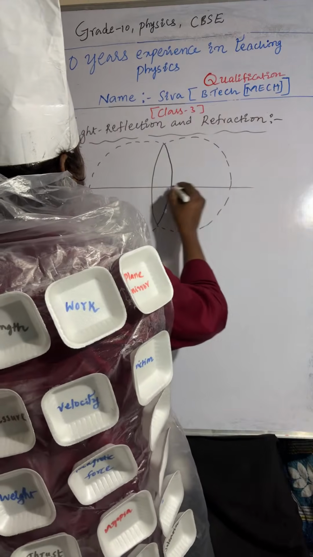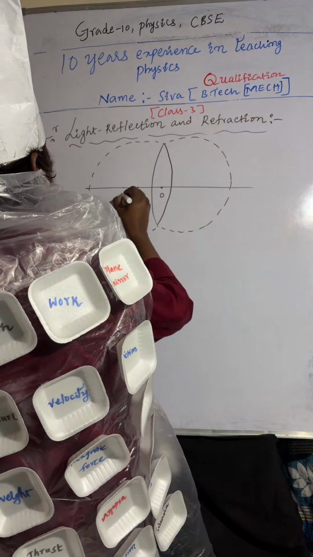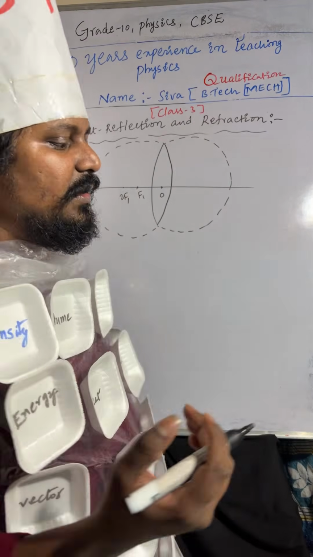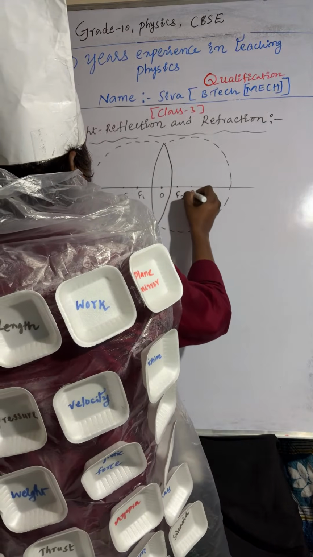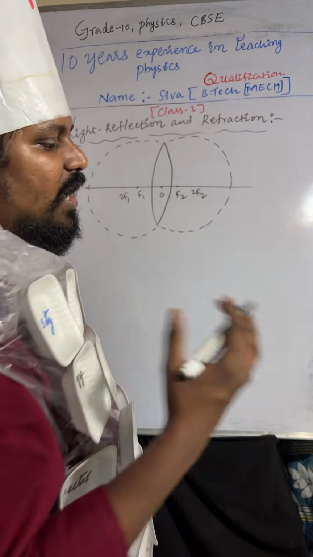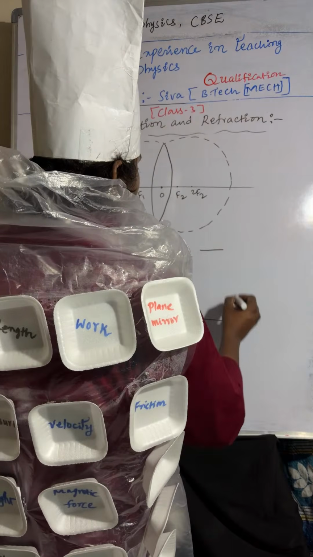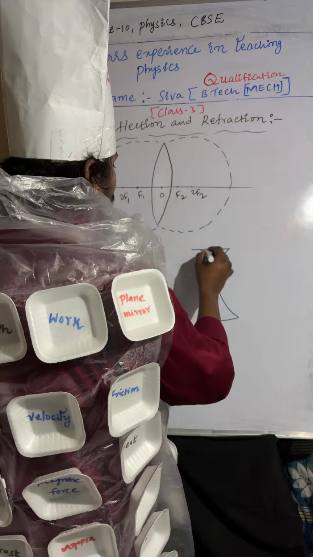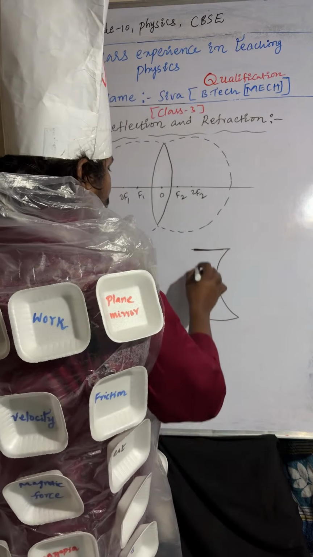This is the optic center, F1, 2F1, that is nothing but C1, and on this side F2, 2F2. This is about a convex lens. Convex lens is also known as converging lens, whereas concave lens is also known as diverging lens. This is a concave lens.